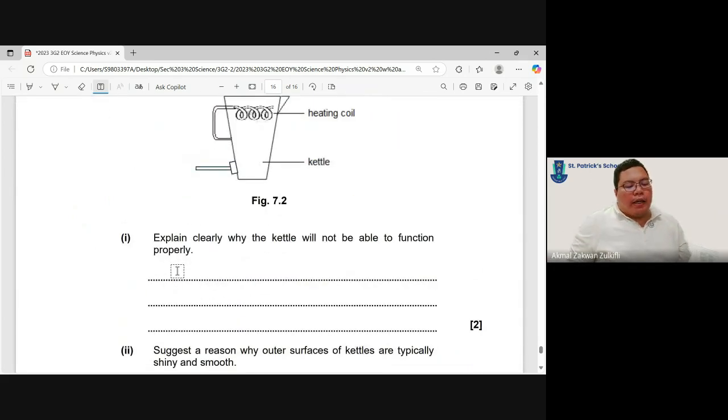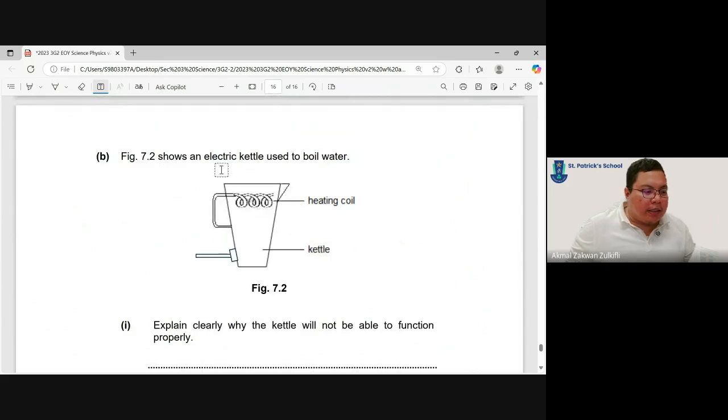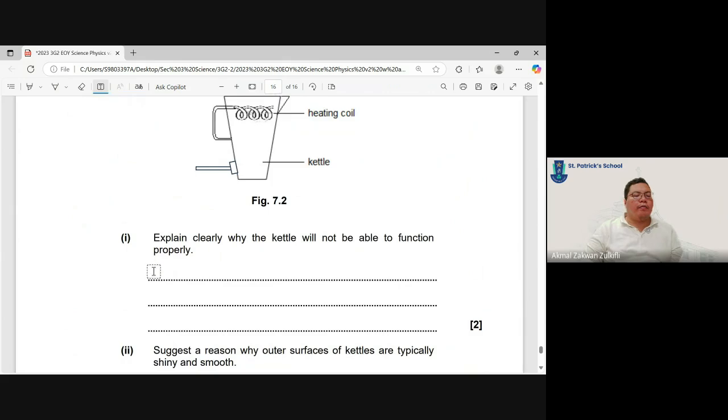Explain clearly why kettle will not be able to function. The question shows a kettle used to boil water. Oh, but the heating coil is, where's the heating coil? It's above. Okay, explain why kettle is not able to function properly. Okay, you can say that. Definitely we know that. Heating coil is at the top.